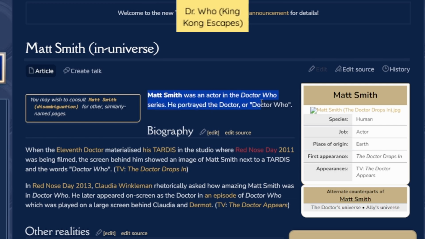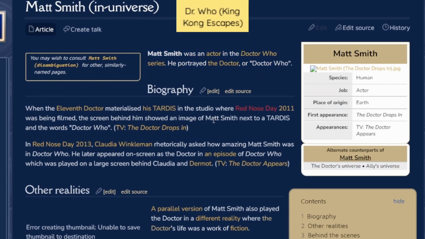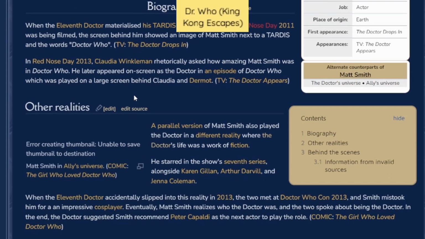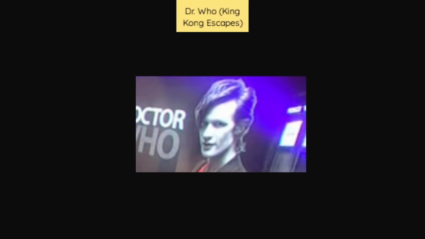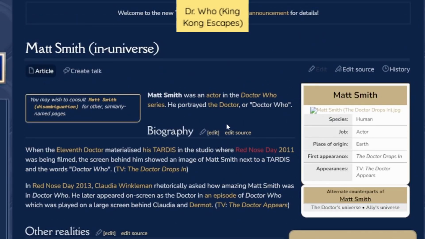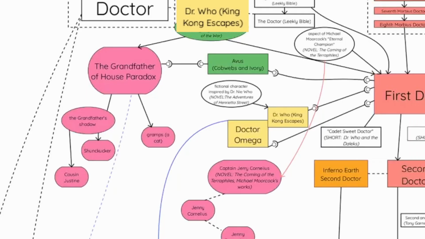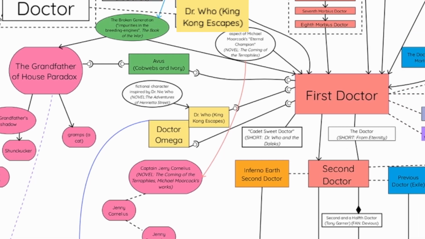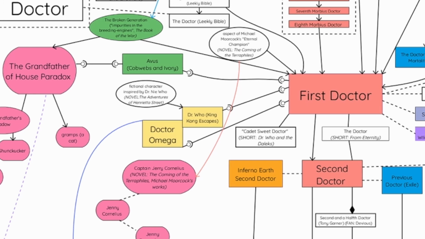He portrayed the Doctor as a fictional character inside this. This is not the real actor. This is straight up a fictional character called Matt Smith who played the fictional character called the Doctor. We're going into so many metafiction layers. It's so stupid. Oh God, we haven't even got to the first Doctor.